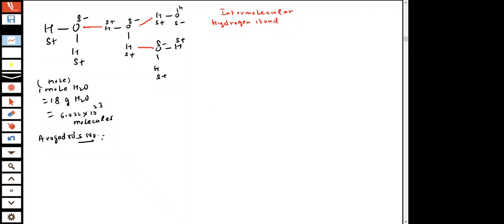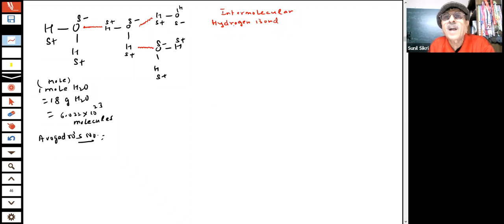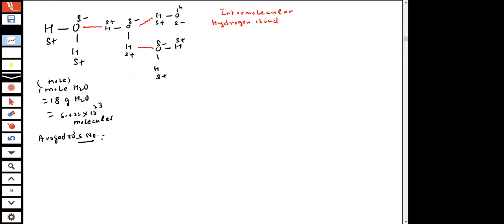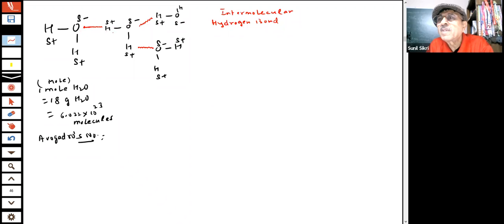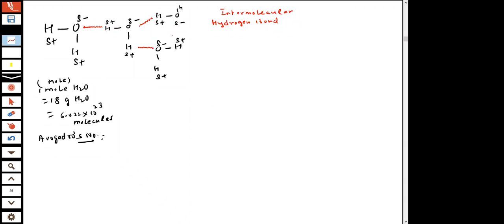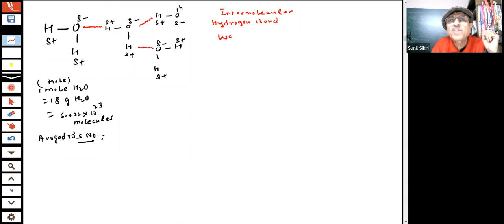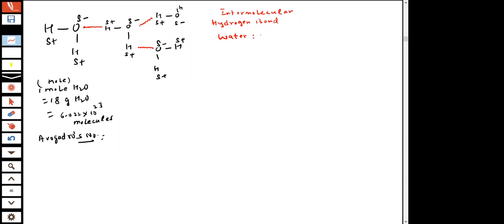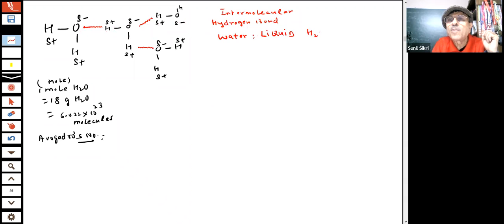That will result in the formation of a hydrogen bond, students. In water, hydrogen bonds are formed. So that is why water is a liquid. H2O is a liquid, but H2S is a gas.